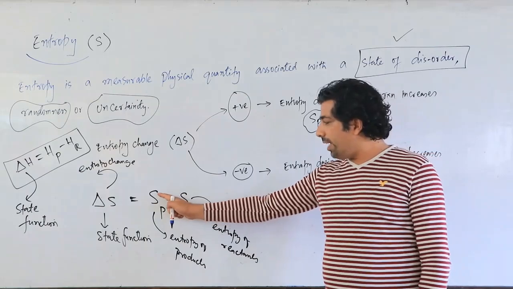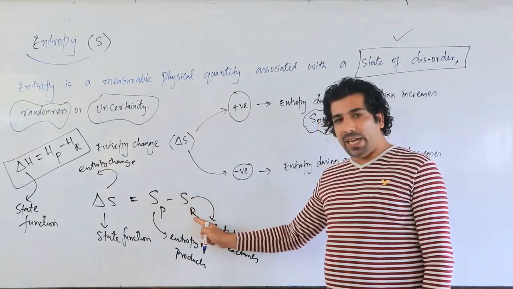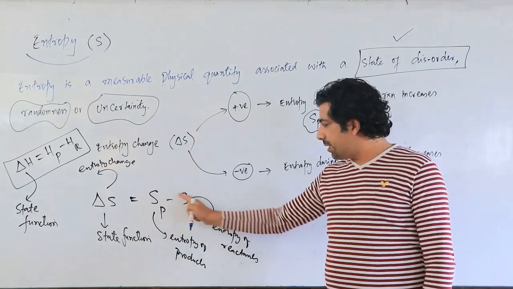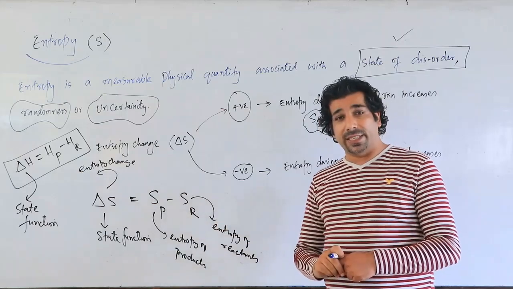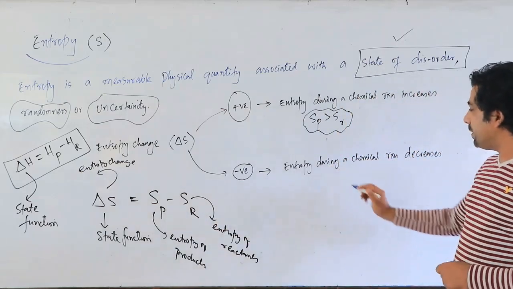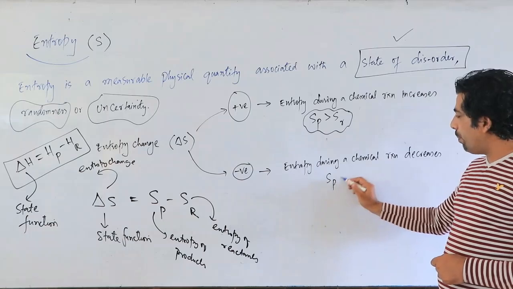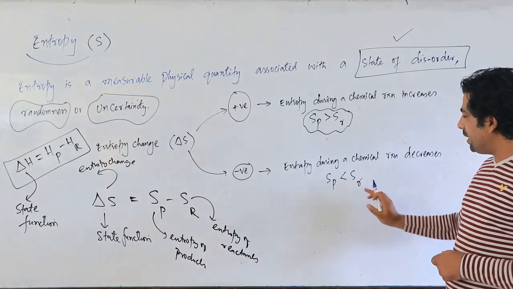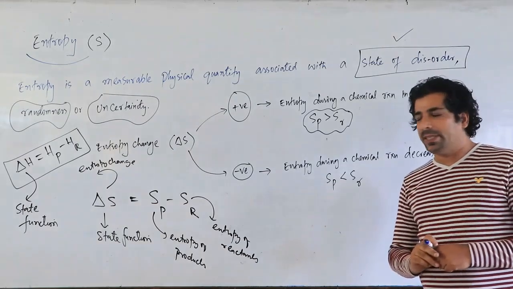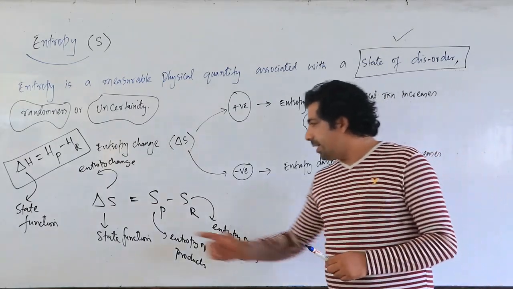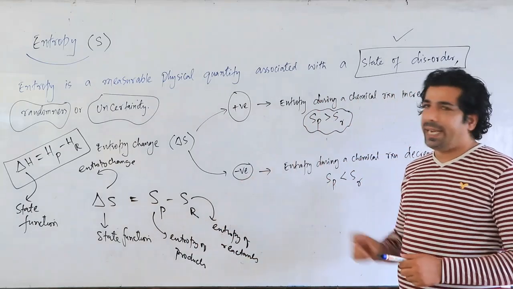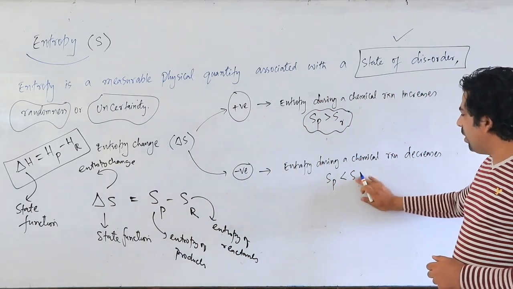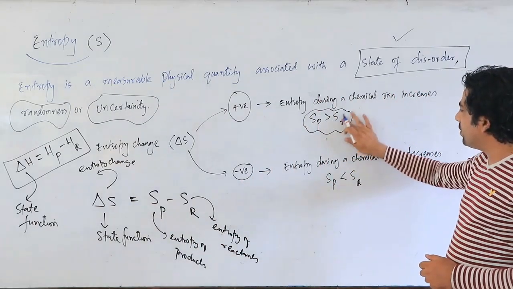That means out of Sp and Sr, which value is greater? The entropy of reactants is greater. That means entropy of products is less than entropy of reactants, my dear friends. When this situation is there, we will tell that the delta S value will be minus. You can replace this small r by capital R also, does not matter.